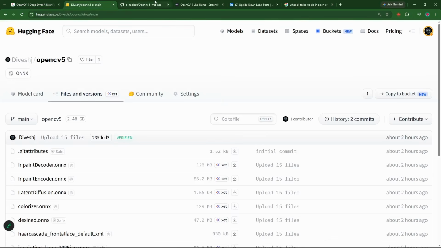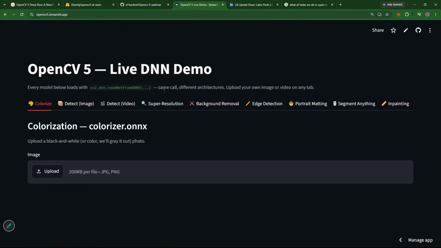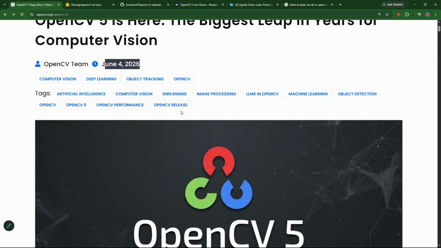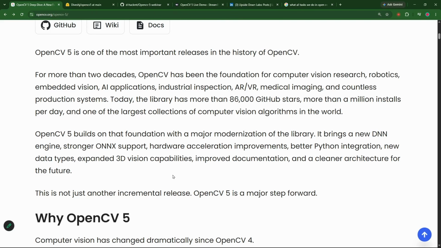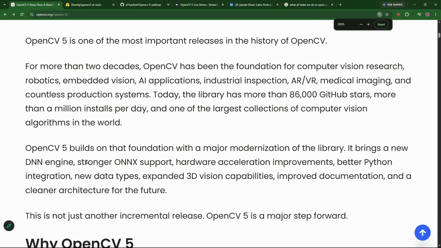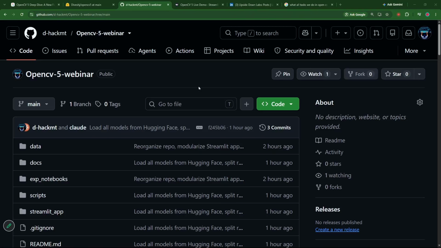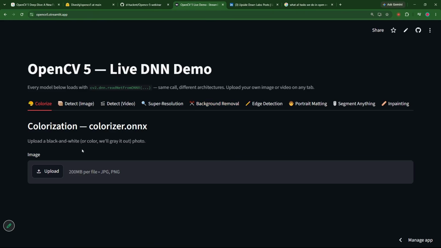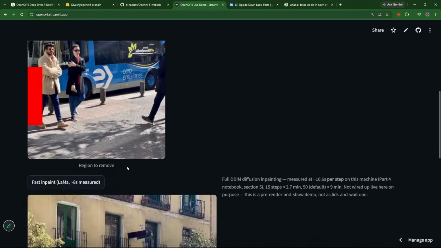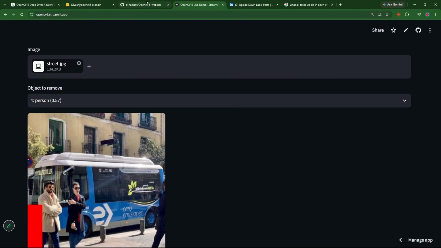All right, now we know the demonstration. Now we know how fast the OpenCV models are running this time, with the new deep neural network engine and everything. And now we are good to understand this particular part, ONNX support and the deep neural network engine. This is what we are going to understand now. Given the understanding of everything, why there was a need for OpenCV 5 and what kind of outputs we were expecting from OpenCV 5, we are done. We have seen all these experiments, we are good to go.